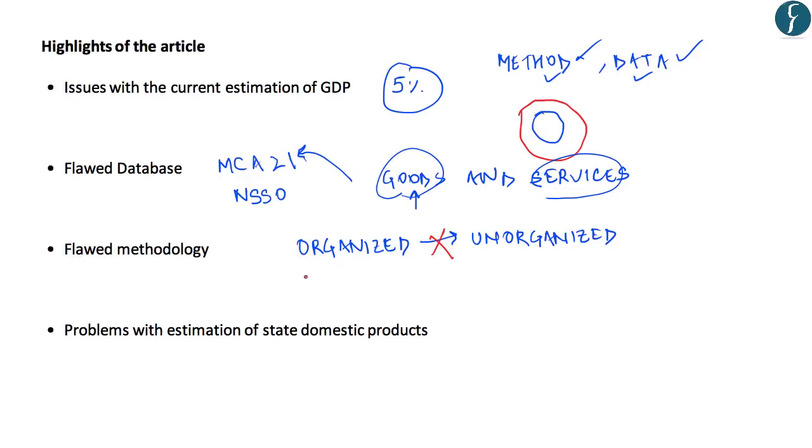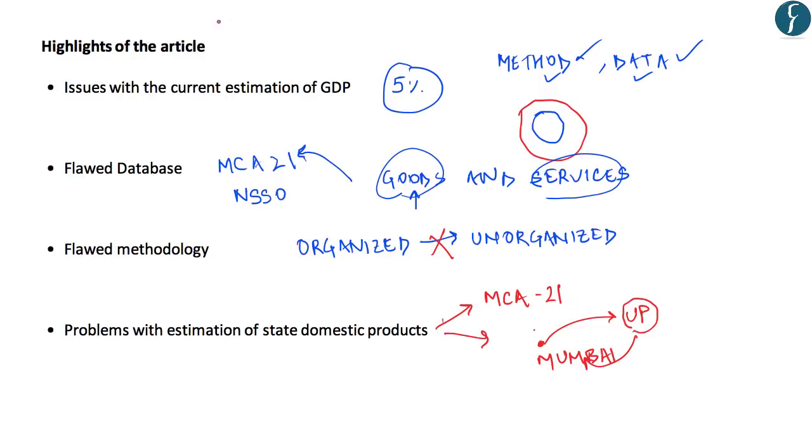Similarly, the same flawed methodology and database have been used for state domestic products. There is another problem in the MCA 21 database. It does not exactly pinpoint the location of industries. Rather, it merely pinpoints the head offices of the company. Now, in order to correctly estimate the GDP of states, we need the exact information of the industries in each and every state. In the absence of such data, we would not be able to come up with a reliable estimate. Say a company headquartered in Mumbai has production in UP. According to the MCA 21 methodology, whatever production occurs in UP will be added to Maharashtra's GSDP, which is totally incorrect.